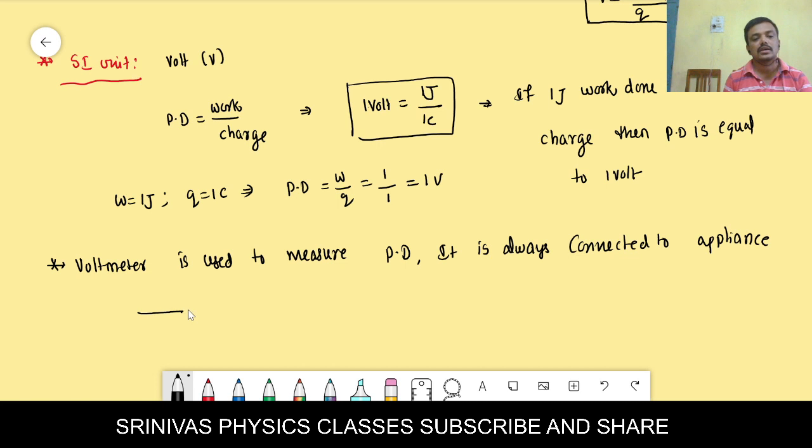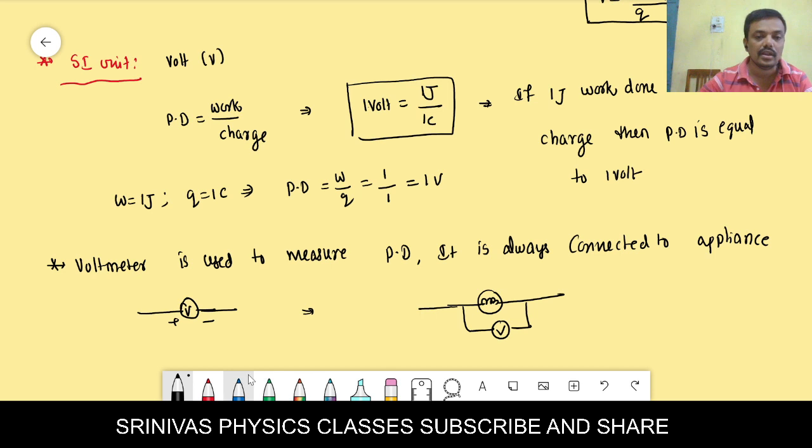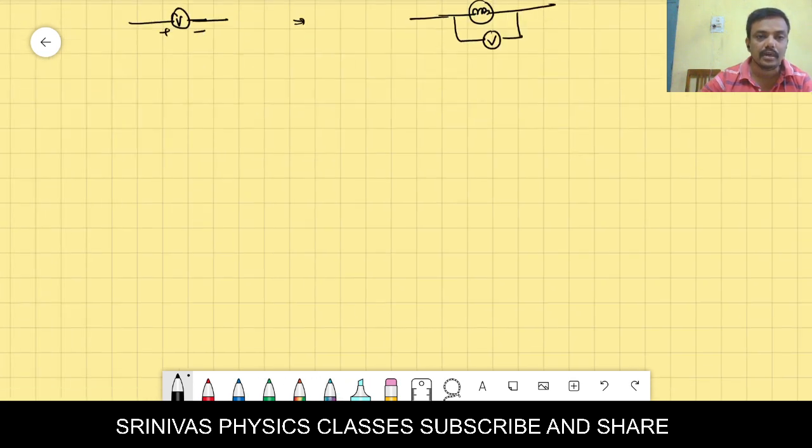This is some appliance. This is the voltmeter symbol, with plus and minus. If you want to measure the potential difference across a certain bulb, you should connect the voltmeter like this, in parallel to it. Understood? Right, let us go to the next topic.